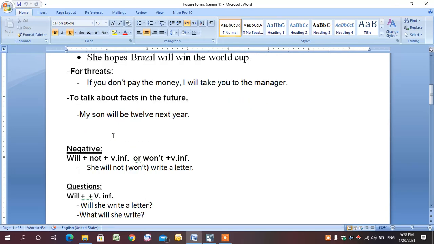We all remember how to change this form into negative. So we put will plus not plus verb in the infinitive, or won't plus verb in the infinitive. So for example, she will not write a letter, or she won't write a letter.